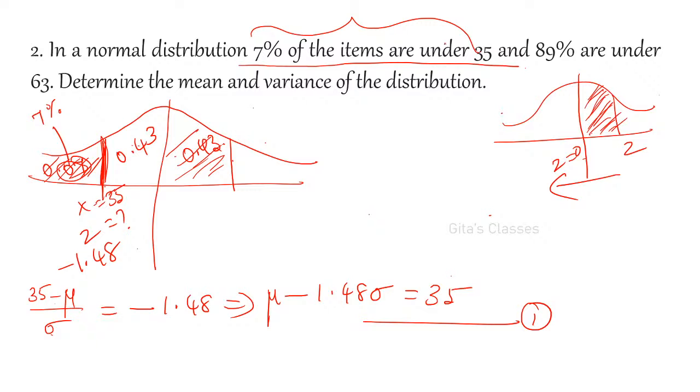Okay. This is the next one. So, the first set of data we have used. The next one is 89% of the items are under 63. Always remember, under means less than, over means more than, greater than. So under means less than. Okay, Sujit. So next is 89% are under 63. That is, this is our x value. X is 63.